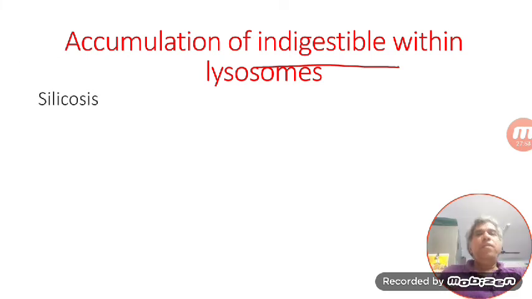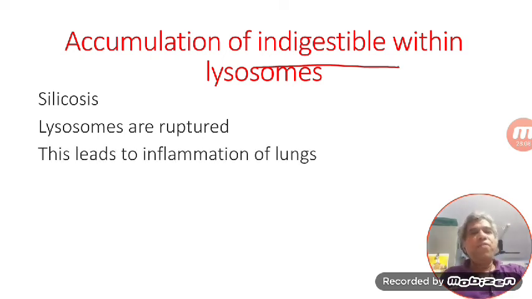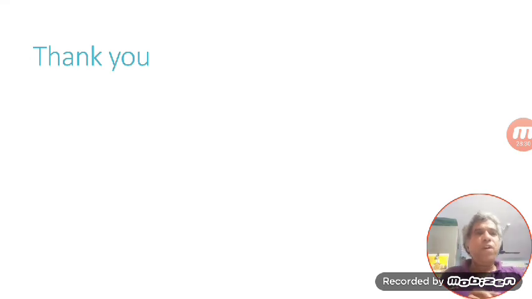Now let us go to the next pattern. I have already mentioned this silicosis. Lysosomes are ruptured because of the accumulation of silicon material inside the lysosomes. This leads to inflammation of lungs. This again will damage the alveoli and decrease the alveolar size. As a result, it becomes very difficult to breathe oxygen. So the patient or victim may feel suffocated or asphyxiated. So this is another function of the lysosomes. Okay, so we have learned in detail the functions of lysosomes.